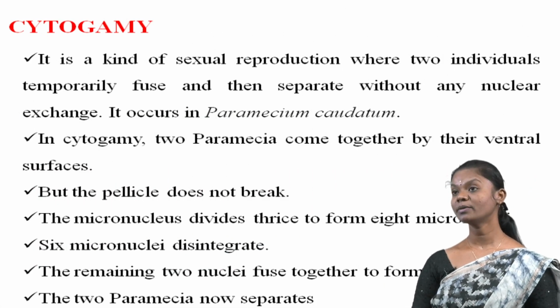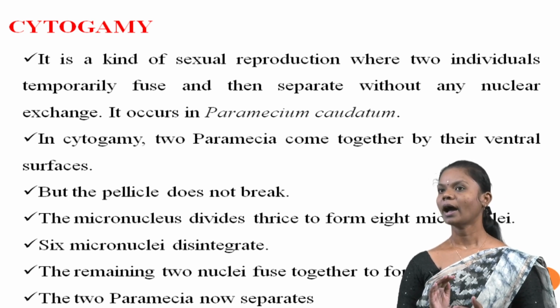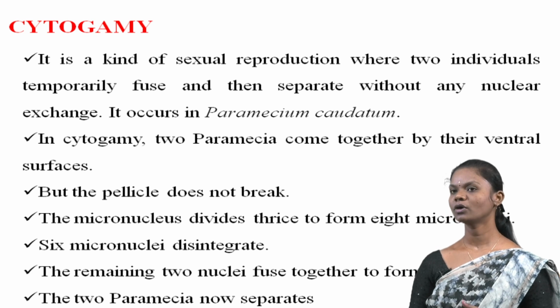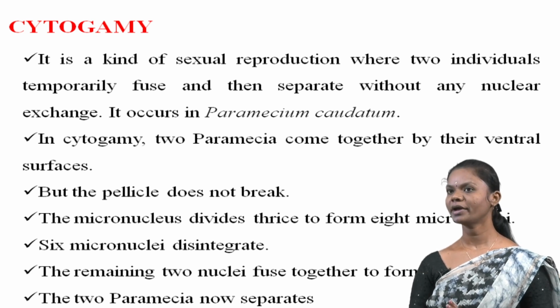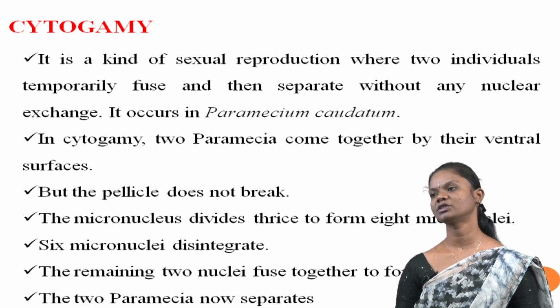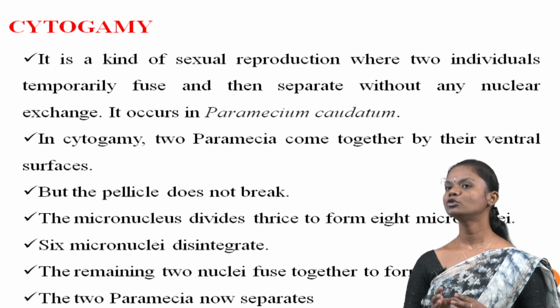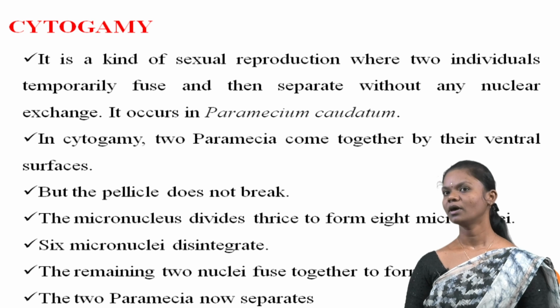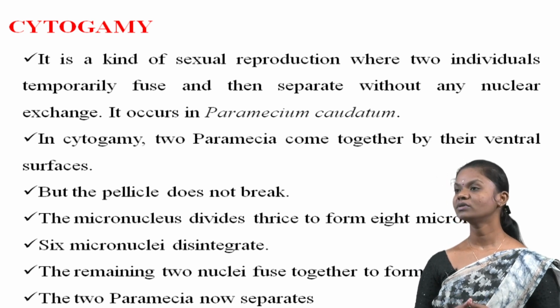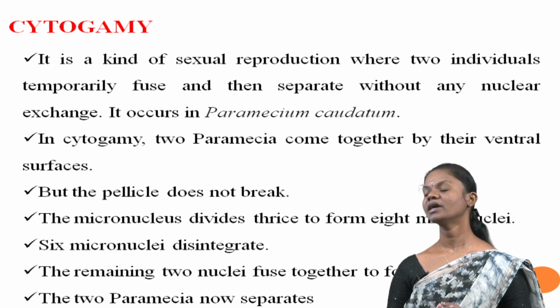Cytogamy. Cytogamy is a type of sexual reproduction observed in Paramecium caudatum, where two individuals temporarily fuse and then separate without any exchange of nuclear material. During cytogamy, two Paramecium come together by their ventral surfaces, but the outer covering remains intact.